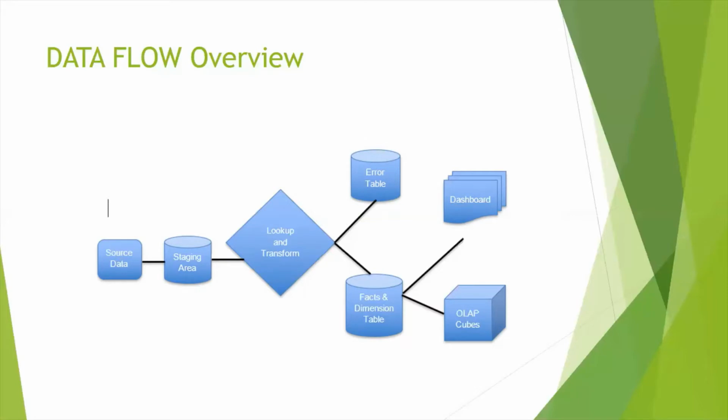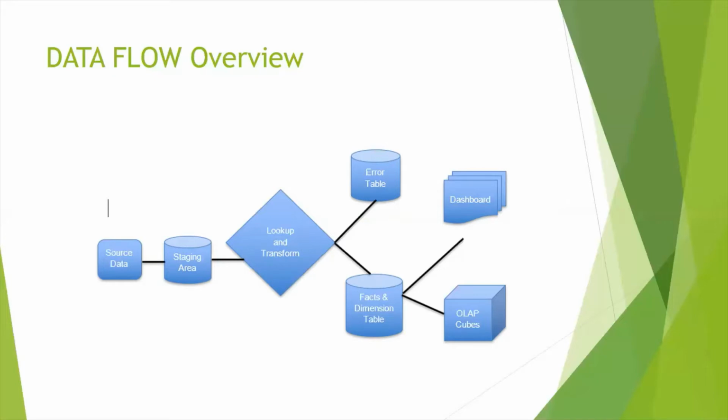After which we used a combination of lookup functions, derived columns, and data conversions to ensure that the right data is going to the right dimension tables, and also to do various error handling. If errors were noticed, they were moved to the error table. If there were no errors, they were moved to the dimension table.